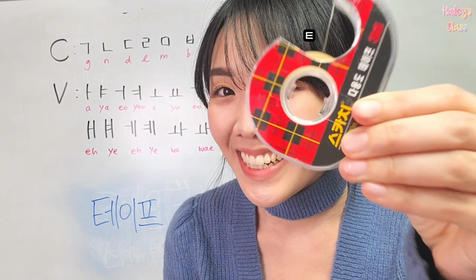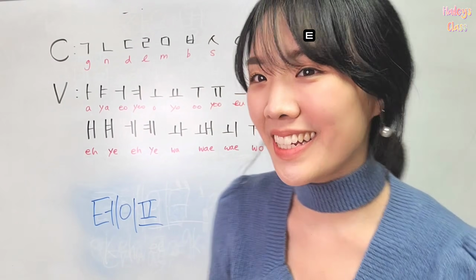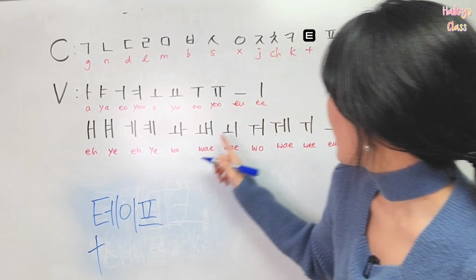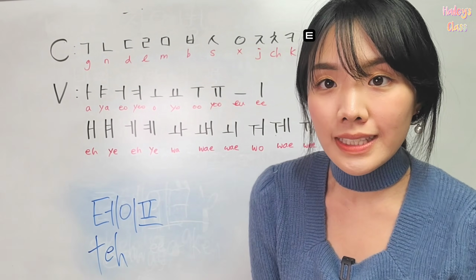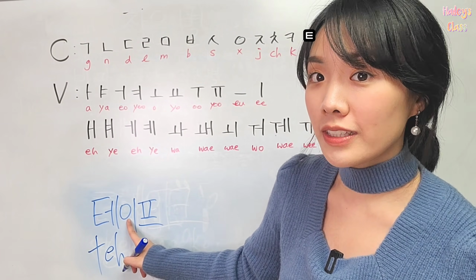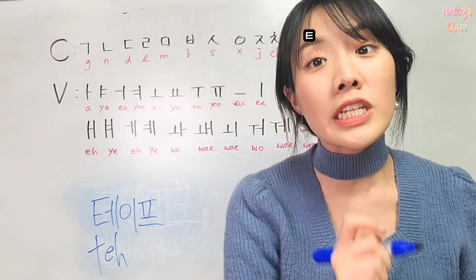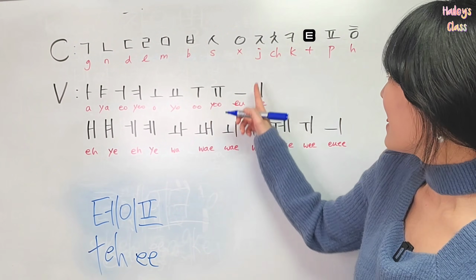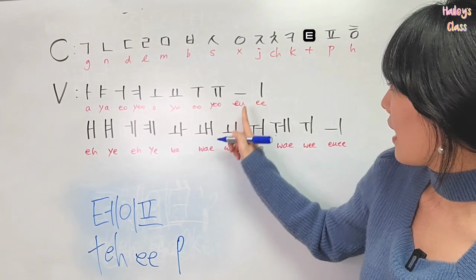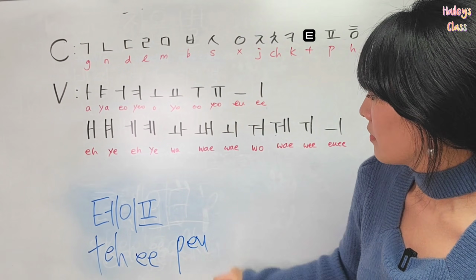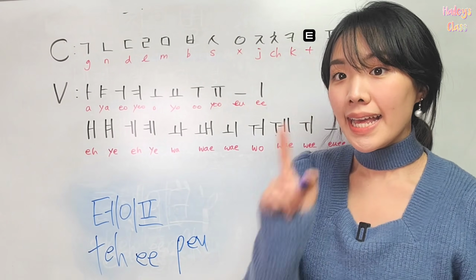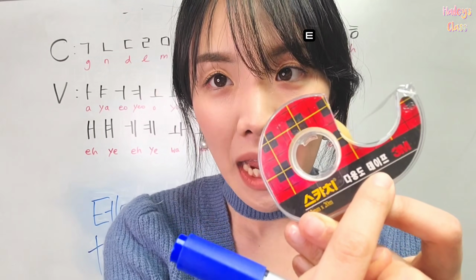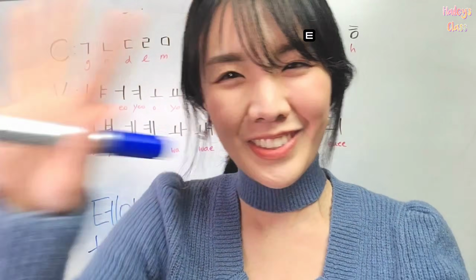Move on. 친구들, what is this? It's a tape. Tape in Korean is this one. And how to read it? The first syllable is te. The first consonant circle doesn't have any sound, so I'm just gonna read the vowel. So vowel is E, right? Good. And then it's P and U. So it's tape, tape. You can see the word here, right? Tape, tape. Great job.